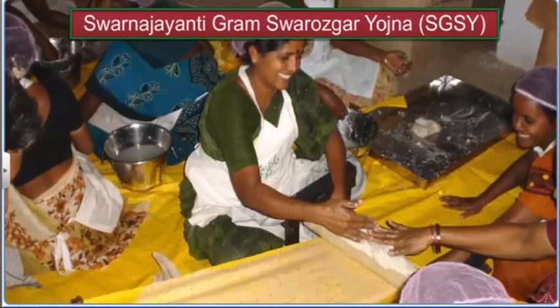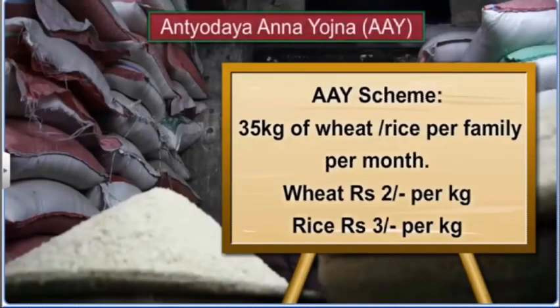Also, the Antyodaya Anna Yojana began in 2000. It aims to provide food grains to poor families. This scheme provides around 35 kg of wheat or rice per month to families living below the poverty line